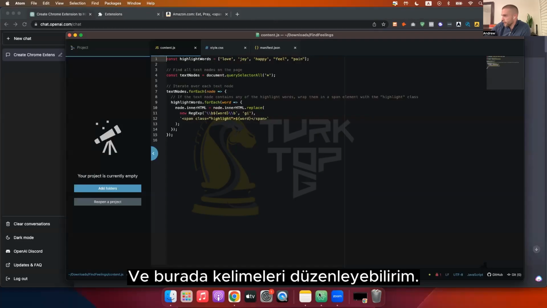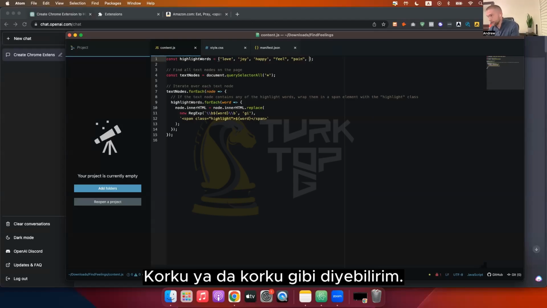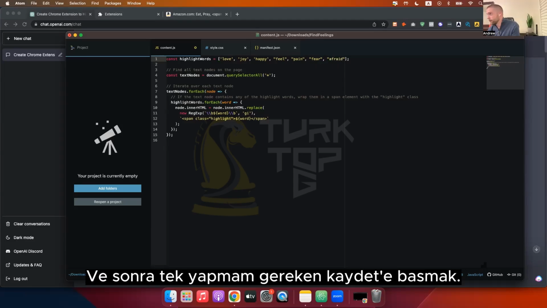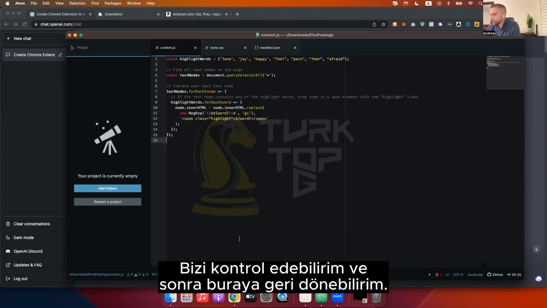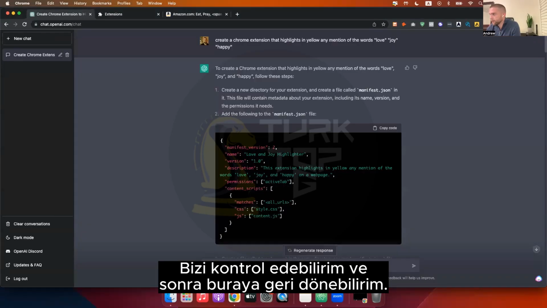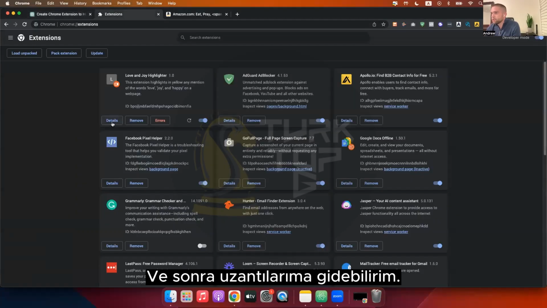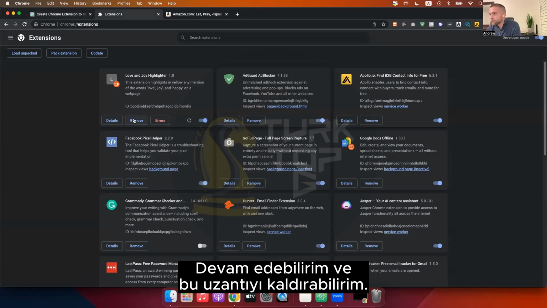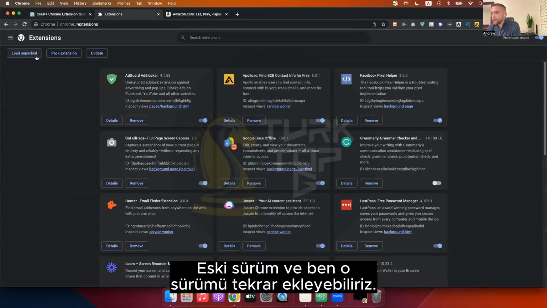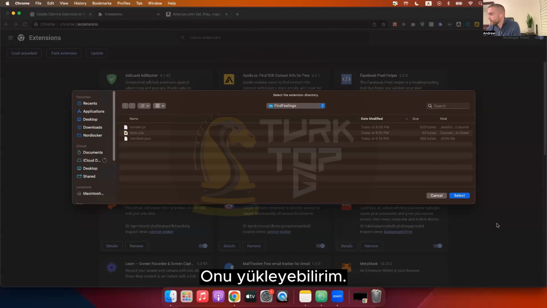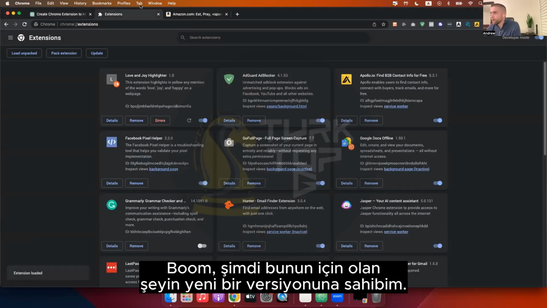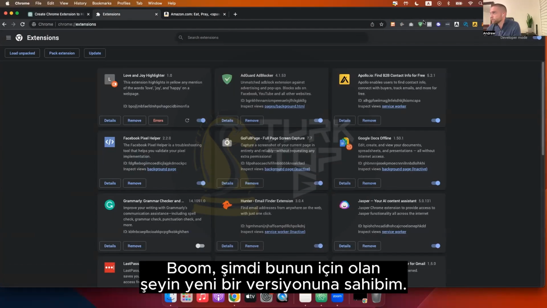And I can go in, I can edit the words here. I can add words to the thing. I can add different things. I can say like fear or afraid. And then all I have to do is hit save, Control S, and then I can hop back in here. And then I can go to my extensions. I can go ahead and remove this extension, the old version, and I can add that version back in. I can upload it. Boom, and I've got a new version of the thing that now searches for this.